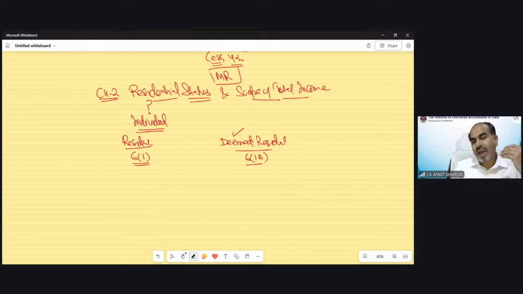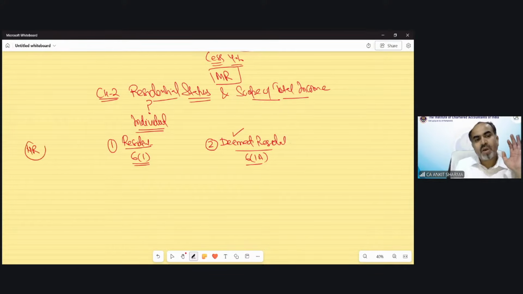So we cannot apply the deemed resident provision initially without even checking whether he is a resident or not. First of all, you have to apply the resident provision under section 6(1). And if the condition is not satisfied, then you can move to find out whether that person is a deemed resident or not. And if that person is not a resident under section 6(1) and not a deemed resident under section 6(1A), then he or she would automatically be non-resident.